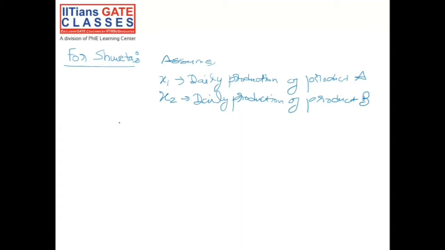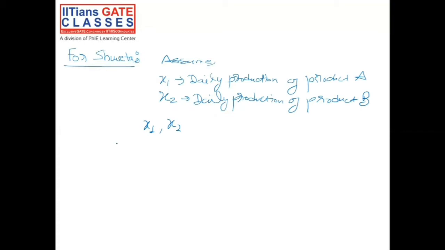First of all, we define our decision variables. So we have decision variables x1, x2. x1 is the daily production of product A, x2 is the daily production of product B.